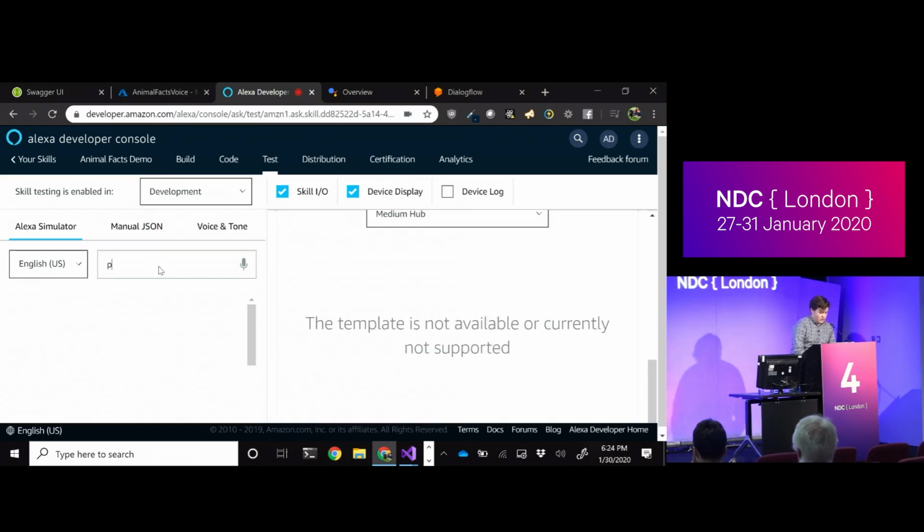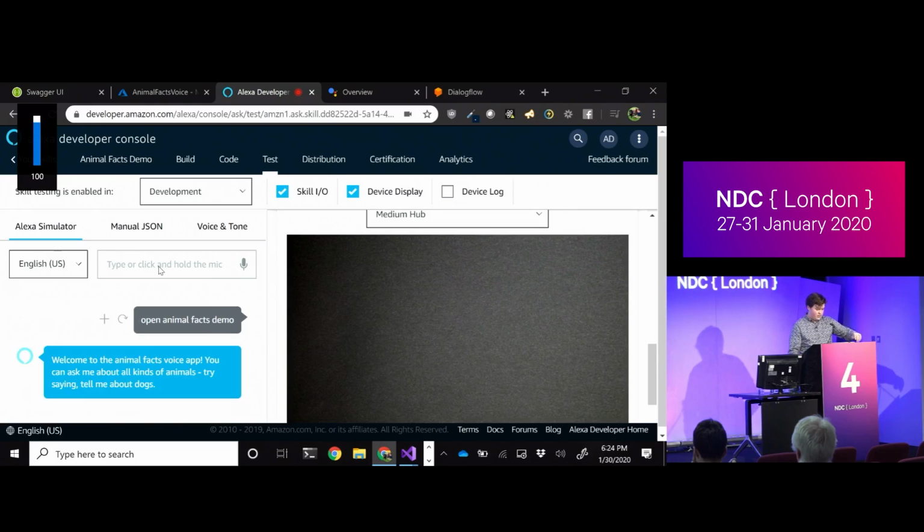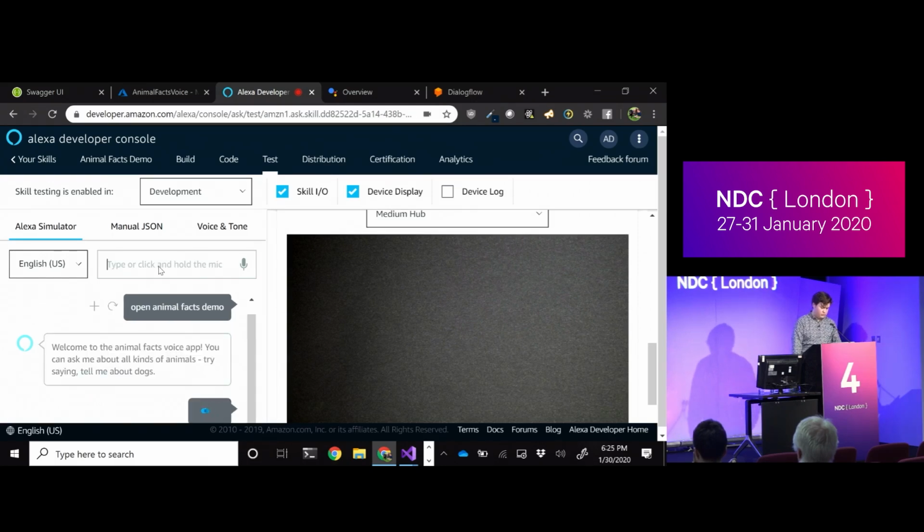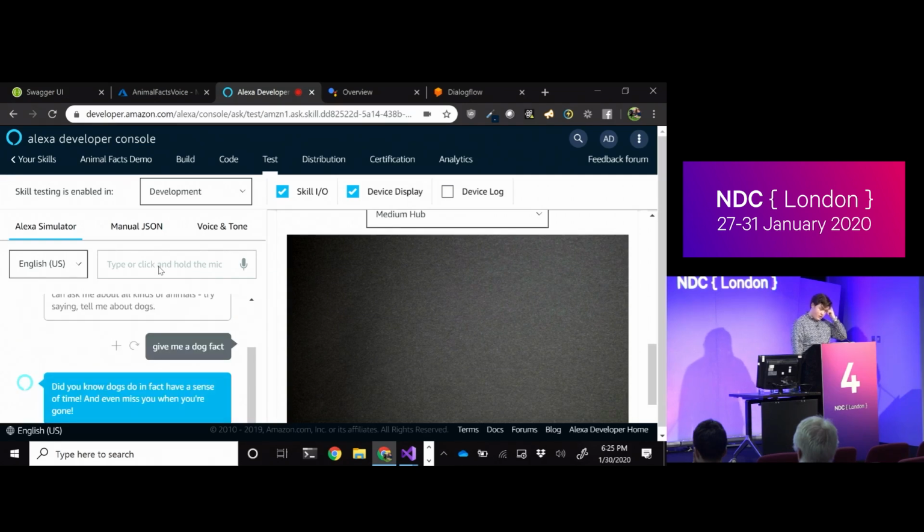But to open the app, we just say, open animal facts demo. That's the invocation name we gave it, and hopefully the internet will be friendly with me. I don't hear anything either. Welcome to the Animal Facts voice app. You can ask me about all kinds of animals. Try saying, tell me about dogs. So I won't say exactly that, but I'll say, give me a dog fact. Did you know dogs do in fact have a sense of time, and even miss you when you're gone? It's even sadder hearing someone else say it.